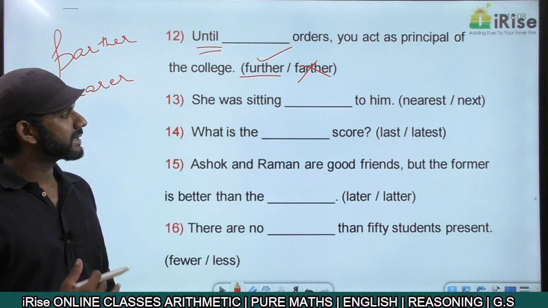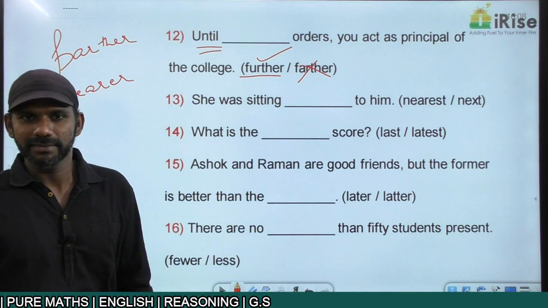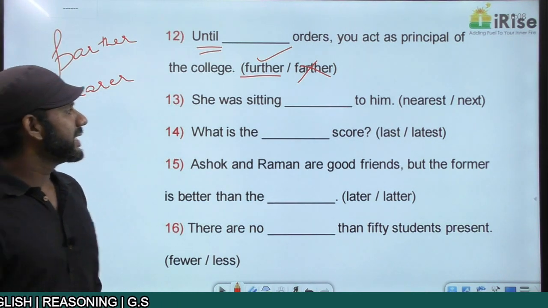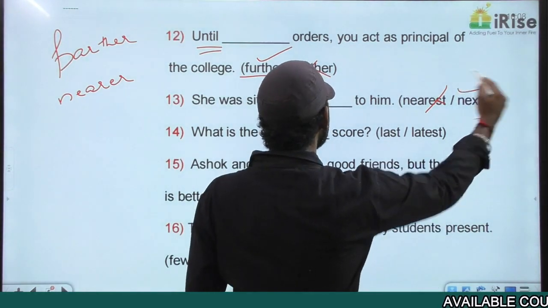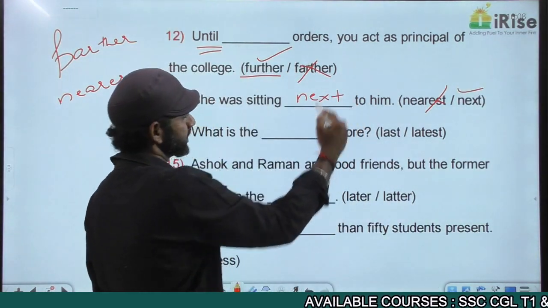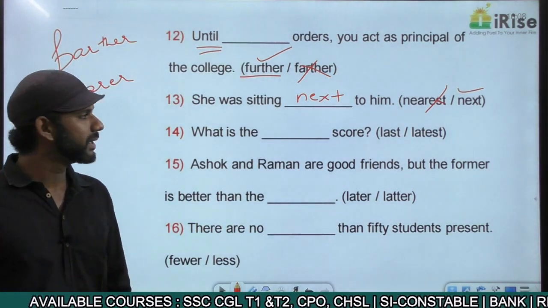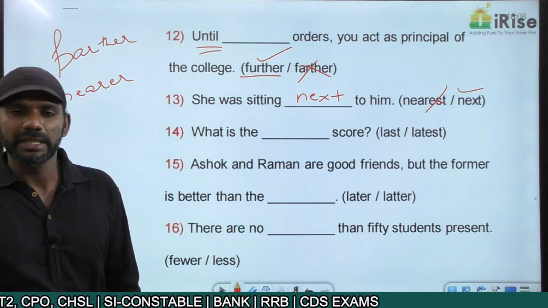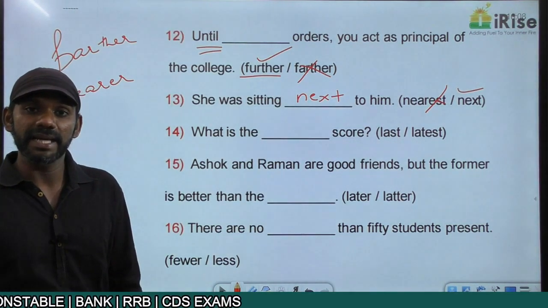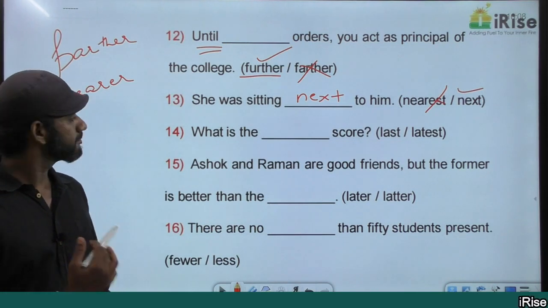She was sitting dash to him. The meaning is beside him, right? Near him. Nearest is eliminated. It's a superlative degree adjective. Answer must be next. A superlative degree adjective can be used when we refer to the highest level entity in a group. There's nothing like a group here. The meaning of the statement is she is sitting beside him. Beside means next to, nearby, adjacent to. That's the meaning. So she was sitting next to him.